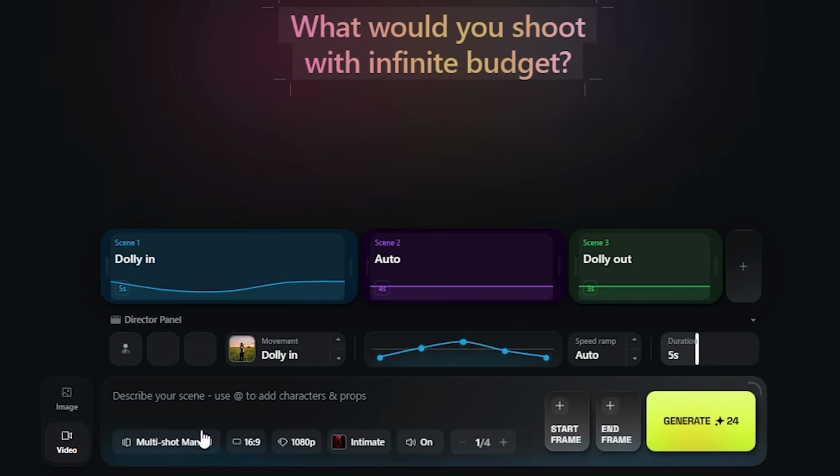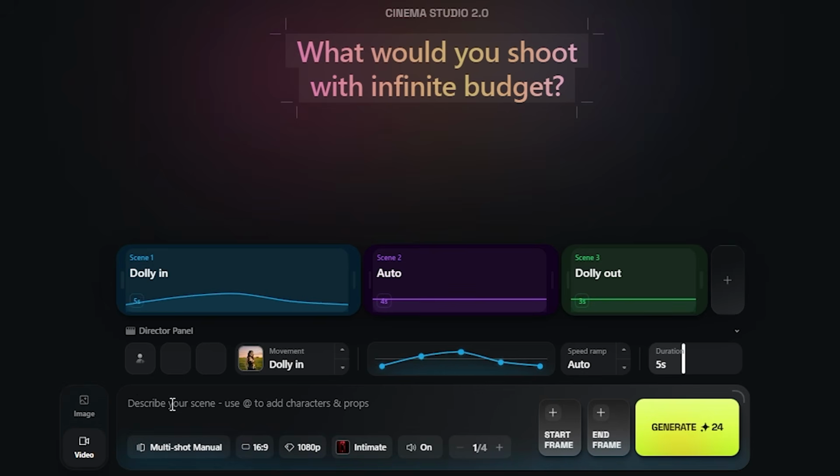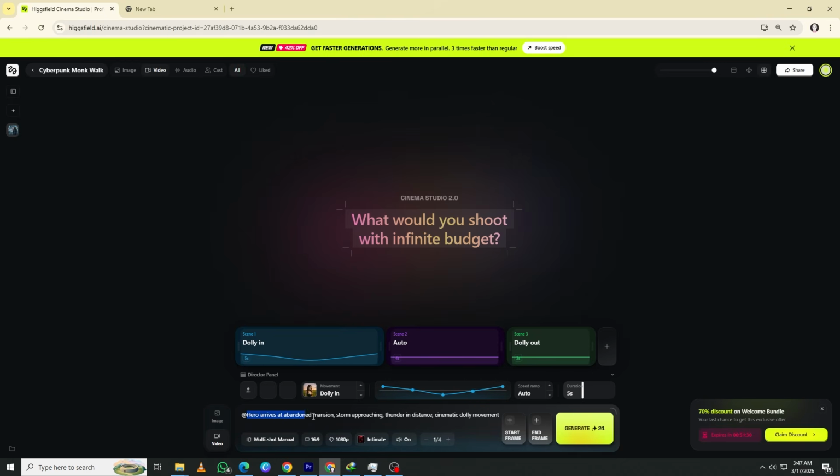First, describe your scene using the Director panel. Write your shot description. And here's the critical workflow. Use @ symbols to reference characters you created with Soulcast. For example, hero arrives at abandoned mansion, storm approaching, thunder in distance, cinematic dolly movement. This links your cast members directly to your scene.